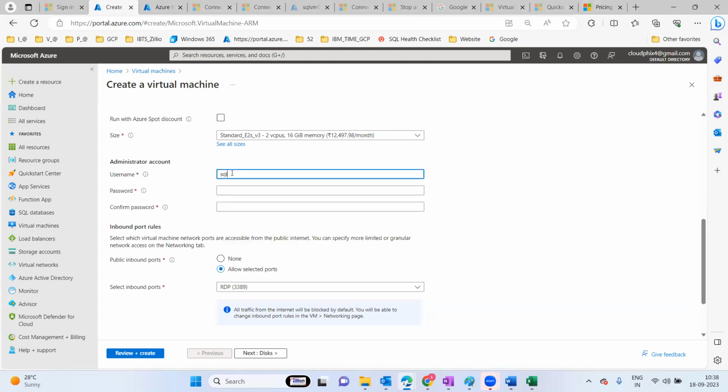Here it is going to give the user account and the password. I just gave a normal password, which is required. And here are the port numbers.